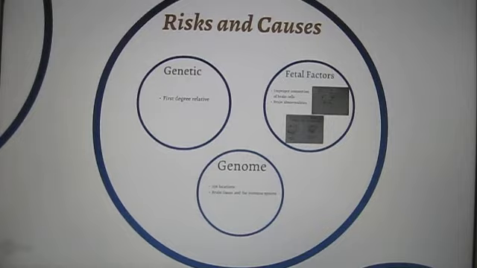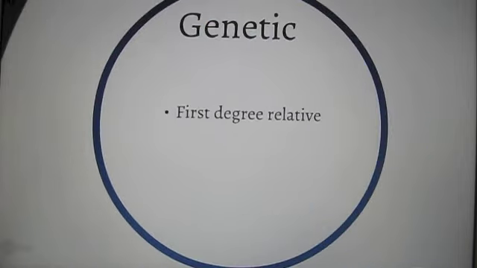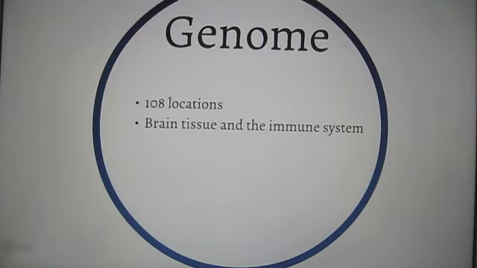to the environment. If you have a first-degree relative with schizophrenia, you will have a 10-fold greater chance of developing schizophrenia than someone who does not. 108 specific locations in the human genome are associated with the risk for schizophrenia. The genes involved are those in the brain tissue and the immune system. Research has shown that schizophrenia is caused by the combined effect of many genes.